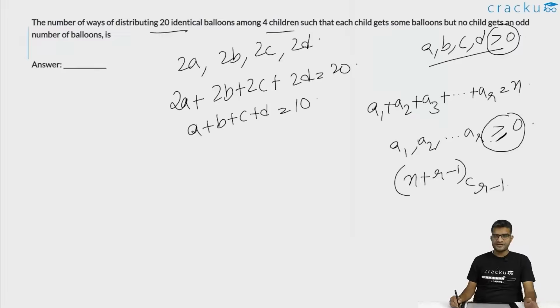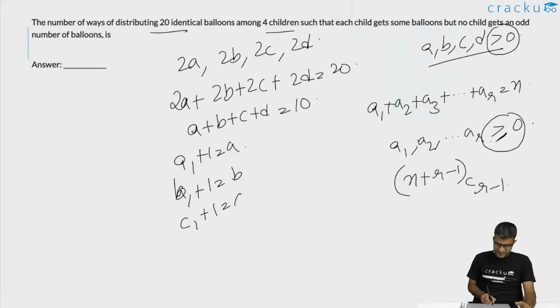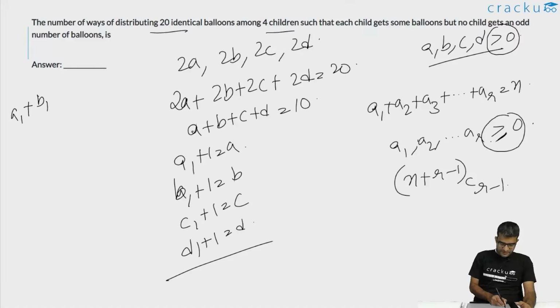So, we will assume new variables: a1 plus 1 is equal to a, b1 plus 1 is equal to b, c1 plus 1 is equal to c, and d1 plus 1 is equal to d, so the sum a1 plus b1 plus c1 plus d1 is equal to 6.